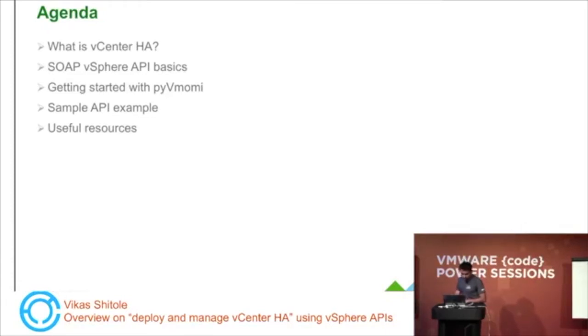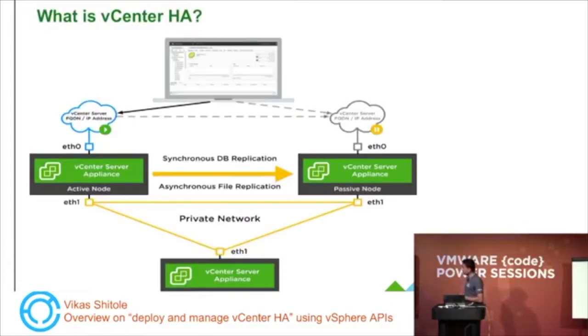So let's start with what vCenter HA is. vCenter HA, without doubt, is one of the highlights of vSphere 6.5, and it is further enhanced in vSphere 6.7, and it is only available through VCSA. Now when it comes to the architecture of vCenter HA, you could see that there are three nodes: active node, passive node, and the witness node. The active node will be up and running. The passive node will come into the picture in case the active node fails, and the witness node provides the services